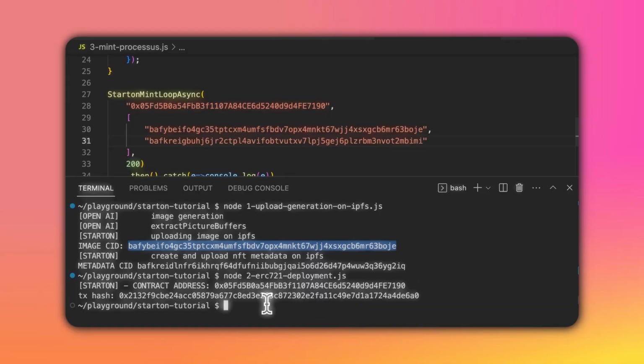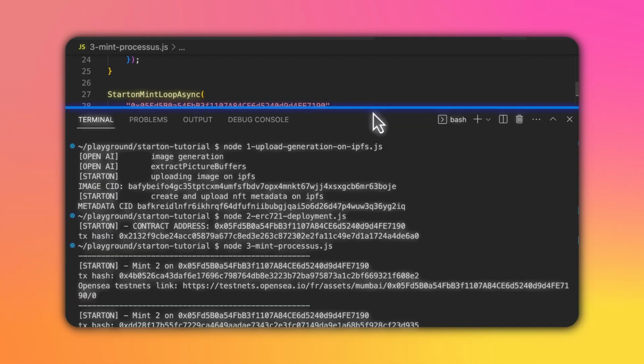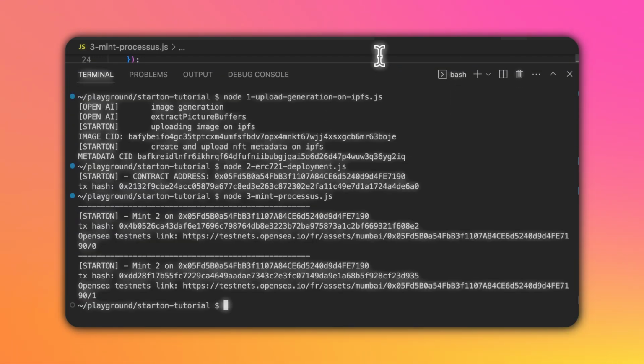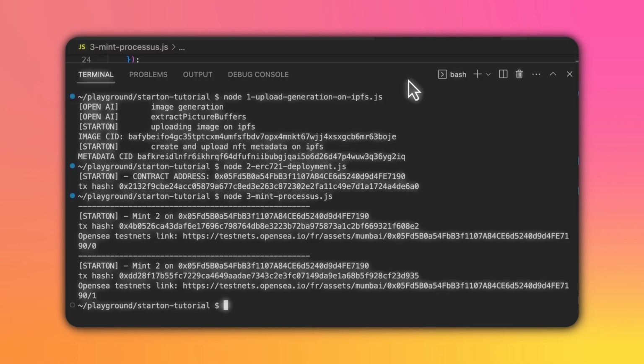Okay, so this is finally the moment of truth. We are ready to launch the minting process. Let's go back to the terminal. Let's execute this. I hope this is going to work. And yes! It works. And once again, we can check that by copy pasting the transaction hash into Polygon scan. We make sure that the transaction was mined without problem.